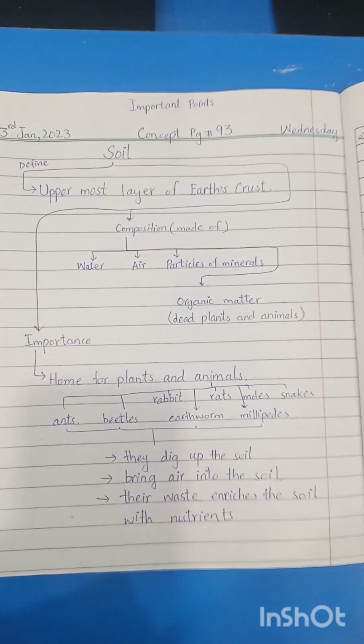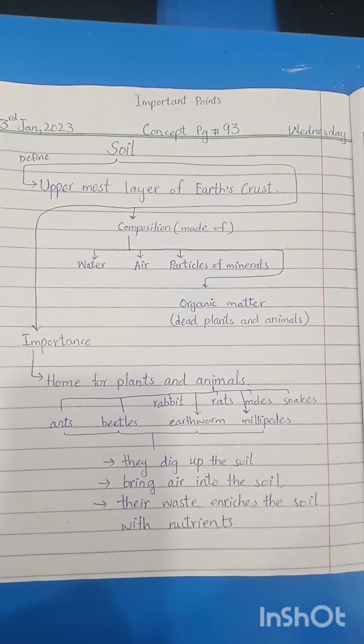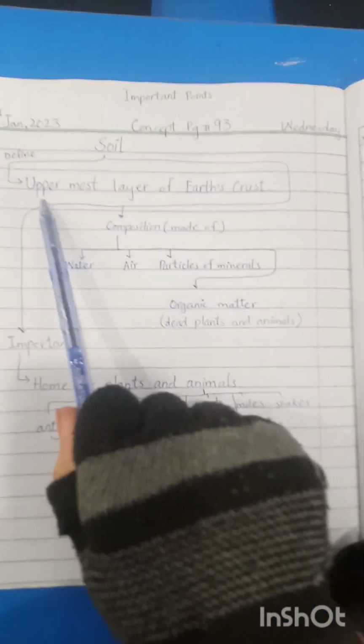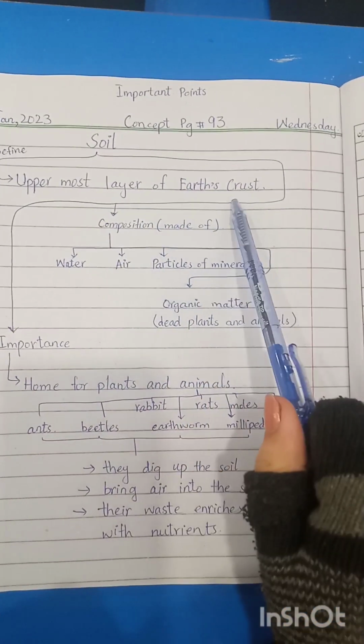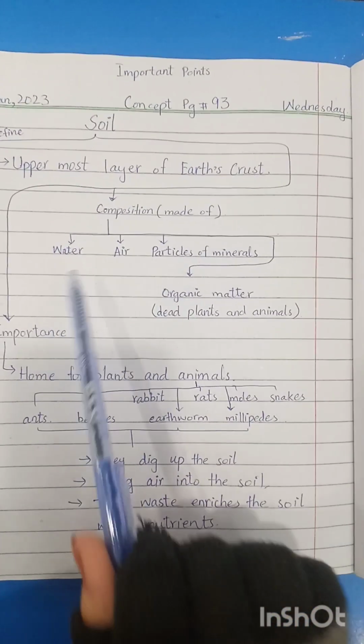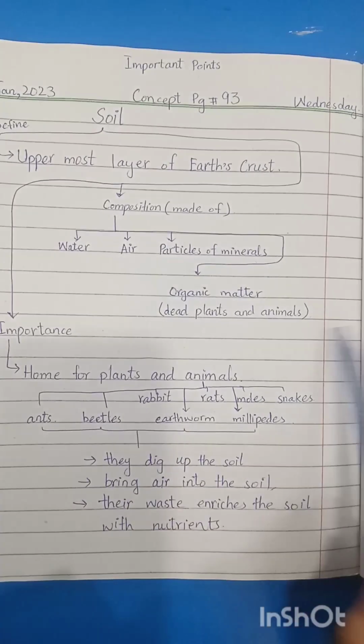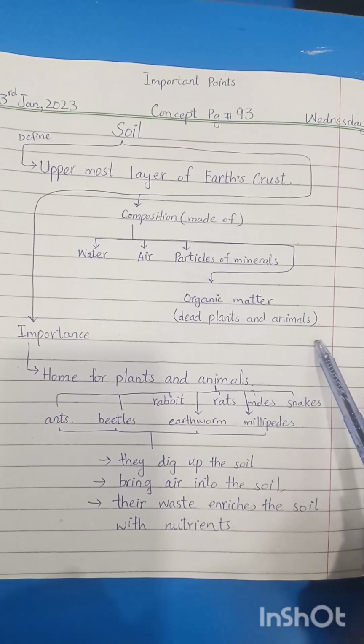Okay, here are the important points for today's lecture. Soil. So we are studying about soil. Here you can see it defined. The uppermost layer of the earth crust is called soil, and in composition it's made up of water, air, particles of minerals and organic matter. And what is organic matter? The dead plants and animals.